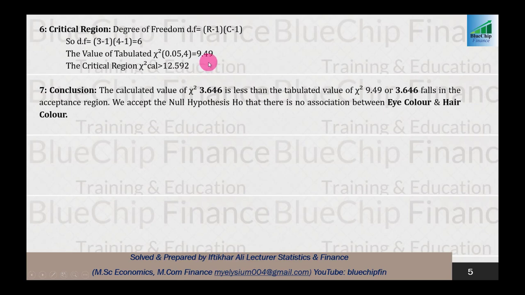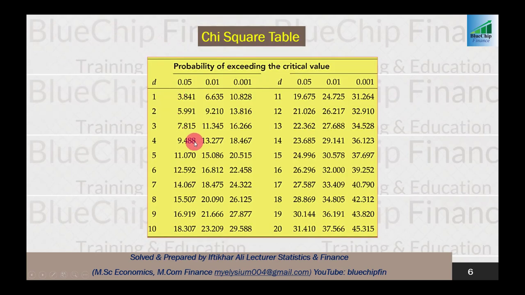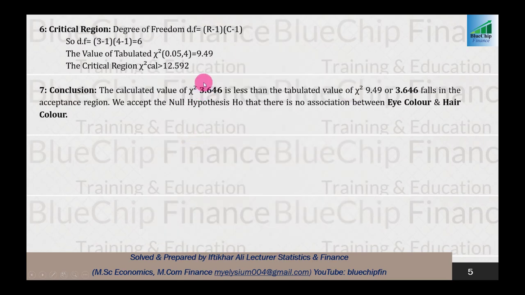If it is not given in the question, you can calculate through the table of chi-square. At 4 degrees of freedom, the 0.05 value will be equal to 9.488, or you can say 9.49. And what is the critical region? If your calculated answer is equal to or less than this tabulated value, you are in the acceptance region and you will accept the null hypothesis. And if your calculated value is greater than this